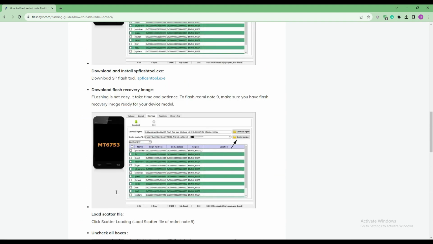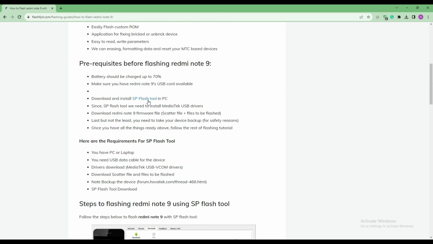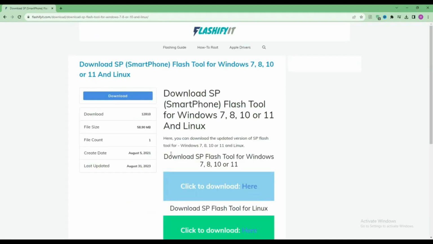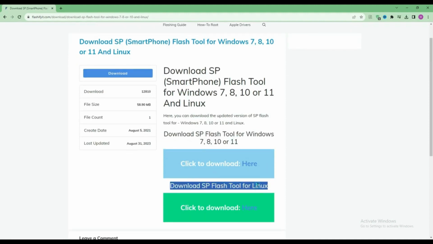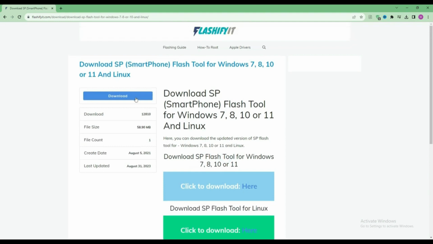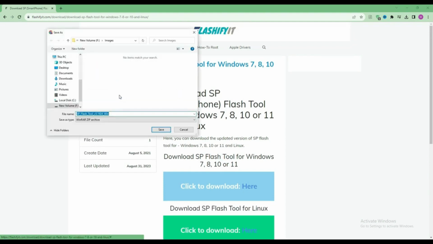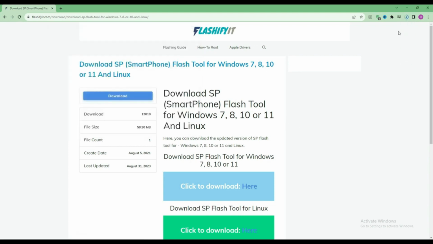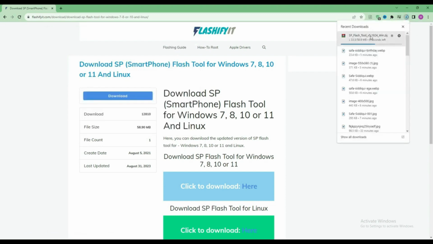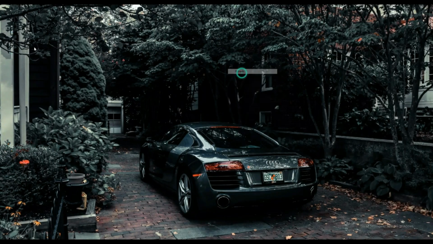To download and install SP Flash tool, click here. Click on the download button. Here you can see that our SP Flash tool has started downloading. Now click on your downloaded file.